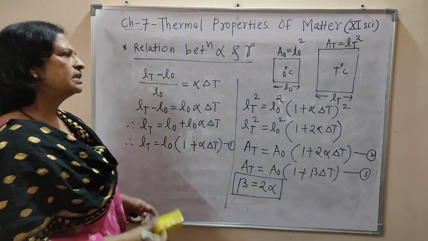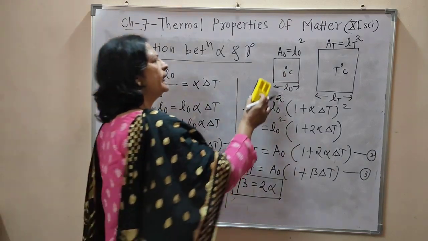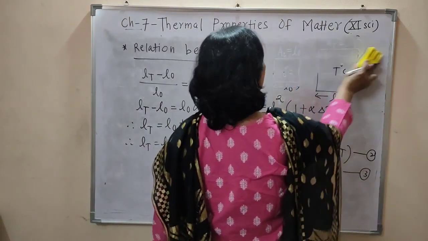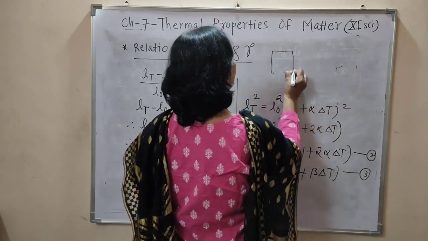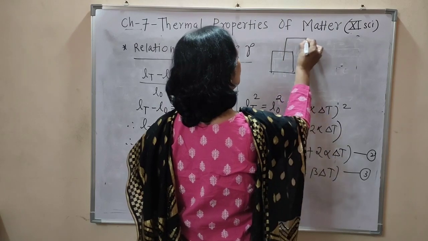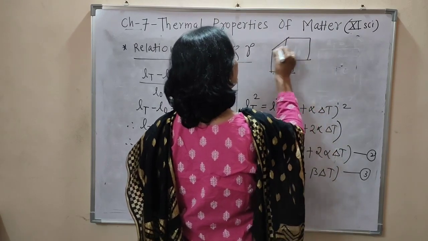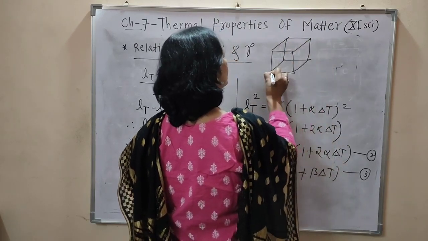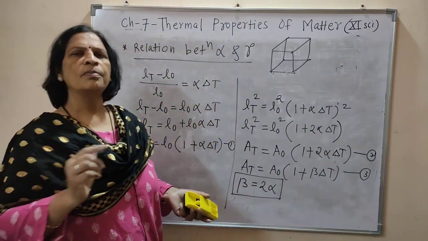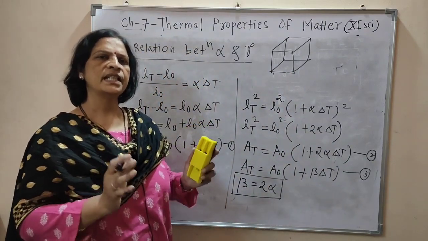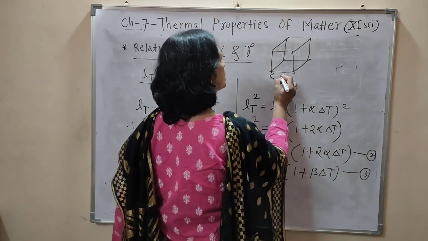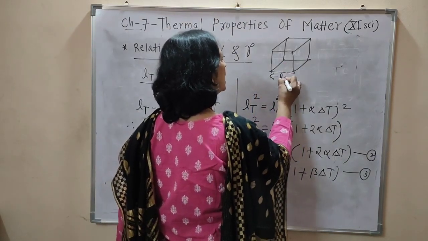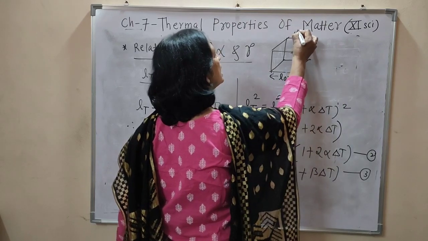For that purpose, consider a cubical container. This is a cubical container. This is a cube. Then we know that a cube is made up of 6 faces. They are square in shape and the length of each side of the square is L0 at 0 degree Celsius.